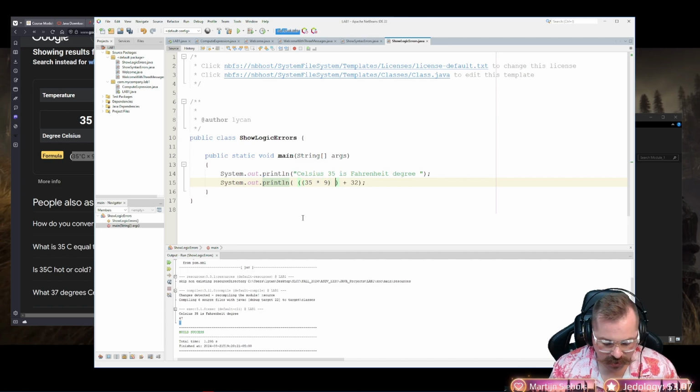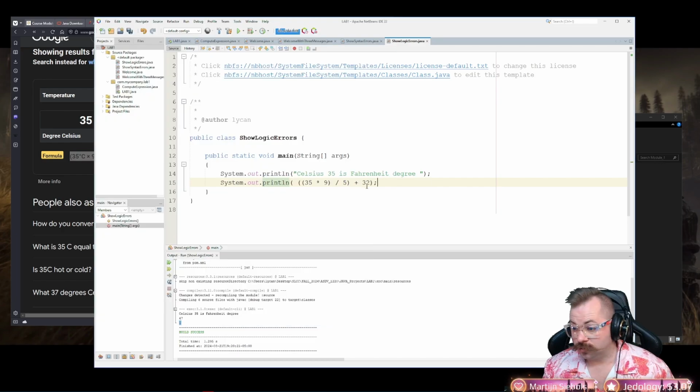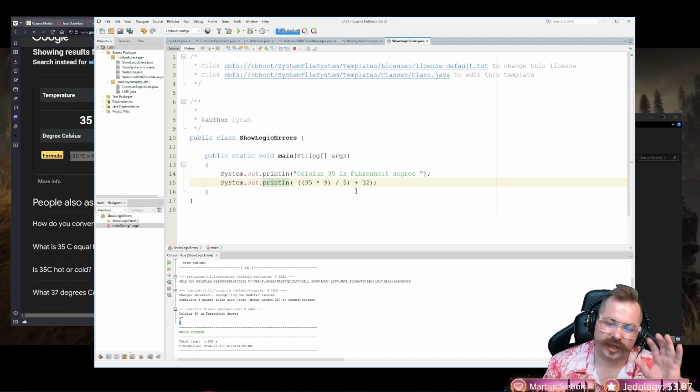And we're going to divide that by 5. So now we're multiplying by 9 and then dividing it by 5, right? And then we're adding 32 to it. Does that make sense? So this was a logical error.